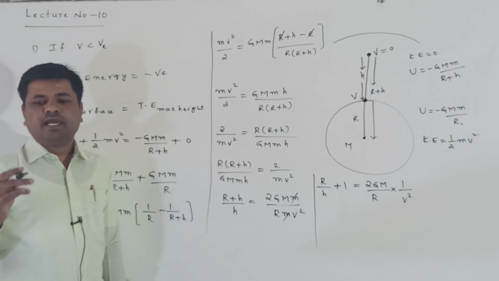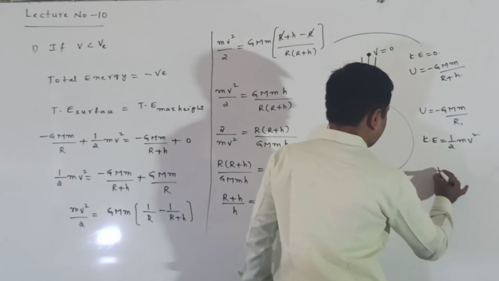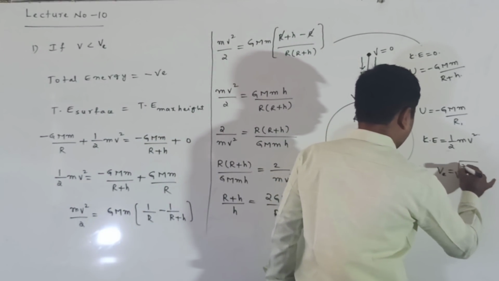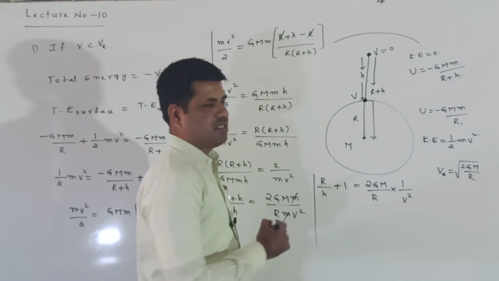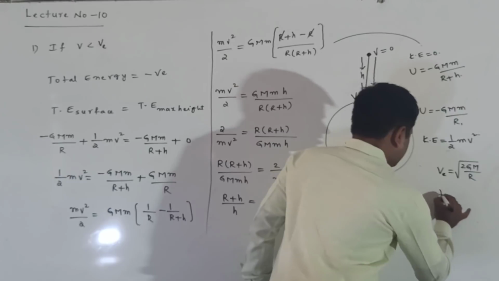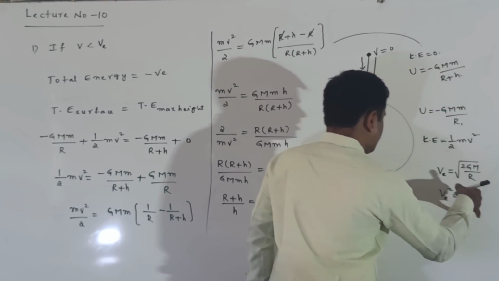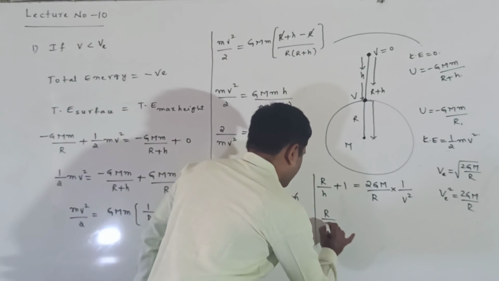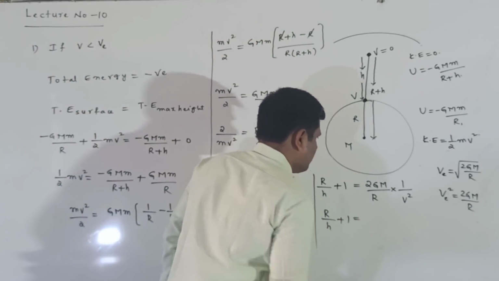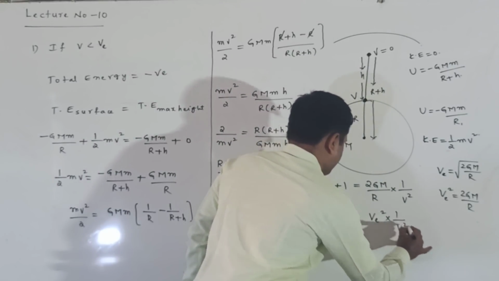Now here we have 2GM by R. We know that the escape velocity expression is v_e equals under root of 2GM by R. From this, v_e square is equal to 2GM by R, which means 2GM by R is equal to v_e square. So what we are getting here: R by h plus 1 is equal to v_e square into 1 by v square.